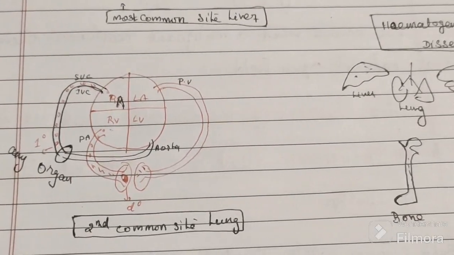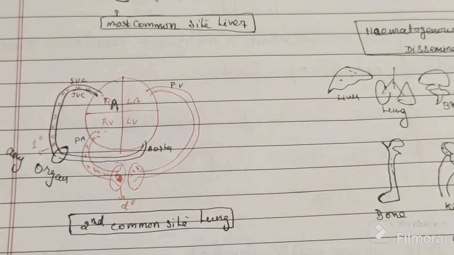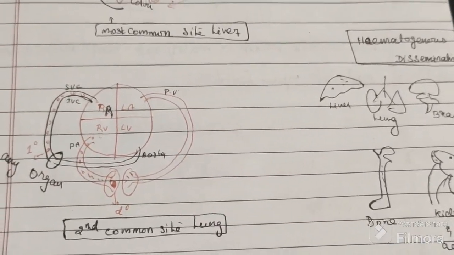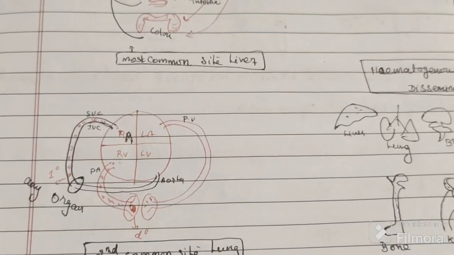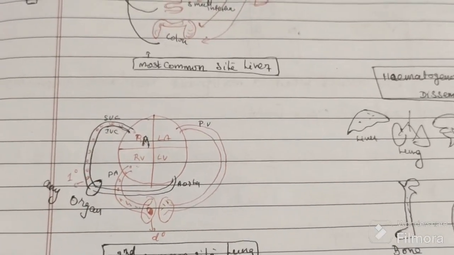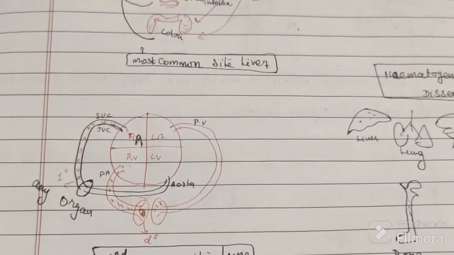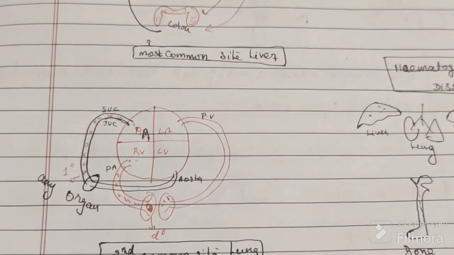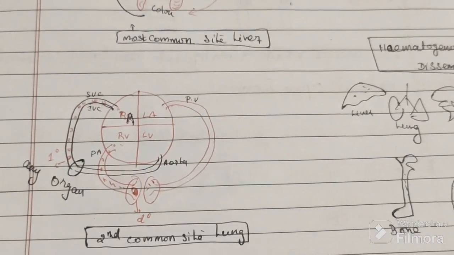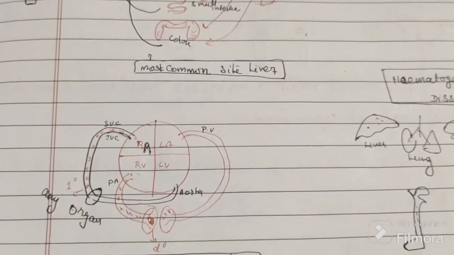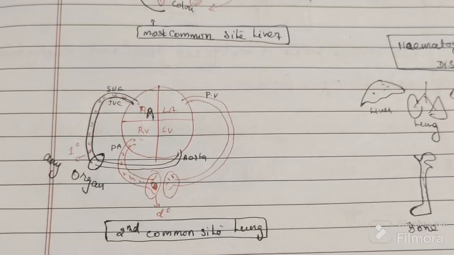So the first organ in the way is the lungs. Hence, in hematogenous spread, secondaries most commonly form in the liver, and second most commonly in the lungs.